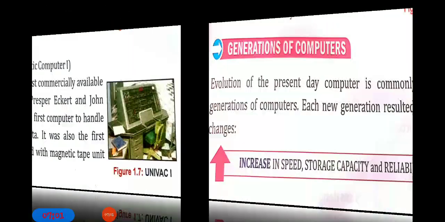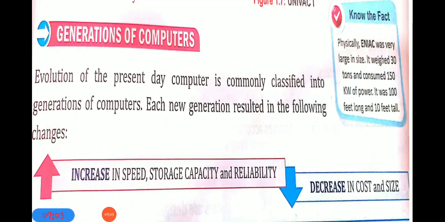Okay, now next thing, generation of computers. The evolution of present day computers is commonly classified into generations of computers. Each new generation resulted in the following changes: something increased in the new generation, something decreased.